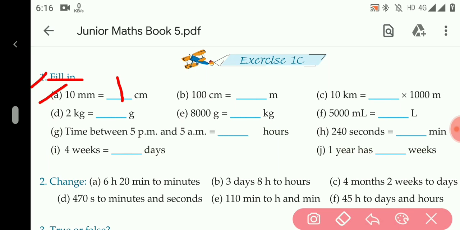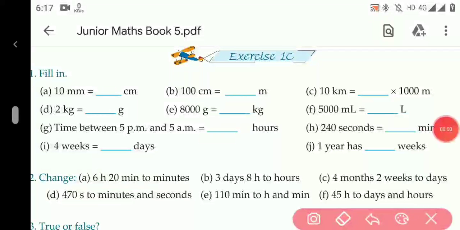B part, 100 centimeter equals to dash meter. We know 1 meter contains 100 centimeter. So the answer is 1. In C part, 10 kilometer equals to dash into 1000 meter. As we all know, 1 kilometer equals to 1000 meter. So 10 kilometer equals to 10,000 meter. So it will be multiplied by 10.